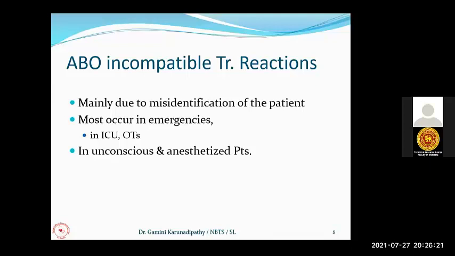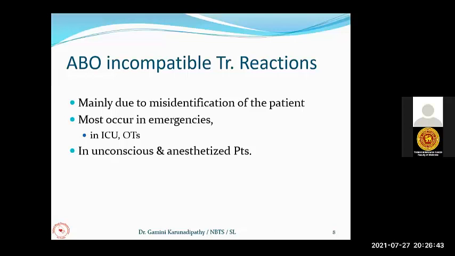When there is a patient who needs blood transfusion, they have to fill a request form. The request form should carry all the information of the recipient for identification. Then a sample should be collected from the recipient, labeled correctly and sent to the blood bank.